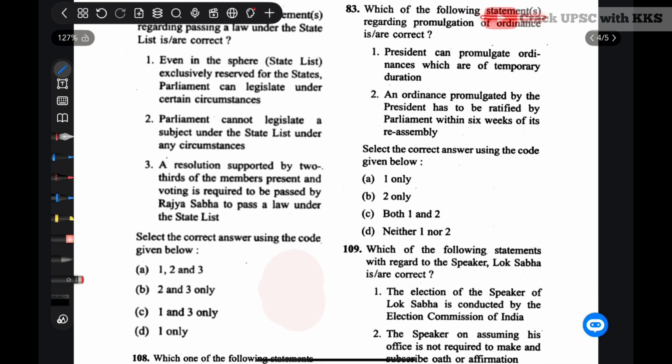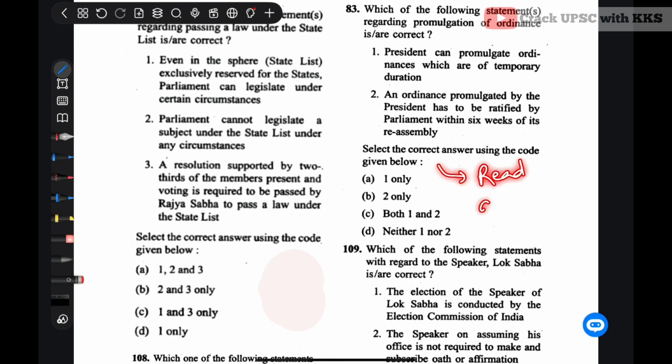Which one of the following statements regarding promulgation of ordinance is correct? President can promulgate ordinances which are of temporary duration. That is correct. An ordinance promulgated by the President has to be ratified by Parliament within 6 weeks of its reassembly. That is also correct. So 1 and 2 are correct here. C. So, ordinance making power of President.